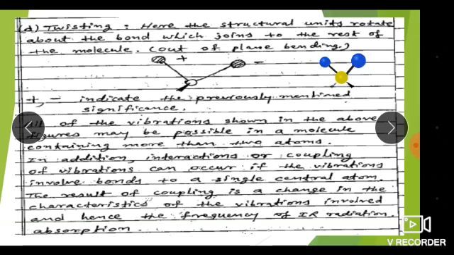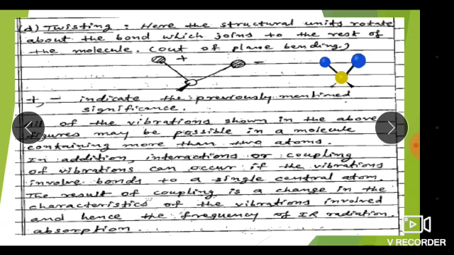Next one is a twisting type of vibration. Here the structural unit rotates about the bond which joins it to the rest of the molecule, an out of plane bending. This is twisting. The two atoms get twisted and a change in bond angle takes place. Such a vibration is known as a twisting vibration.